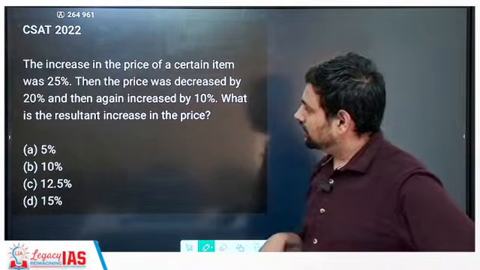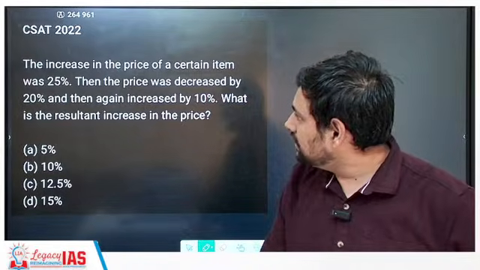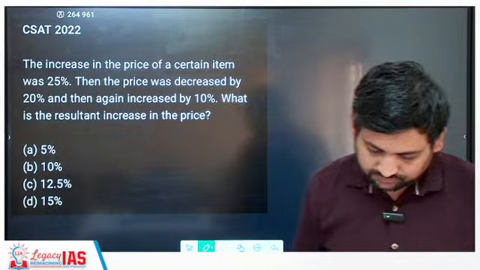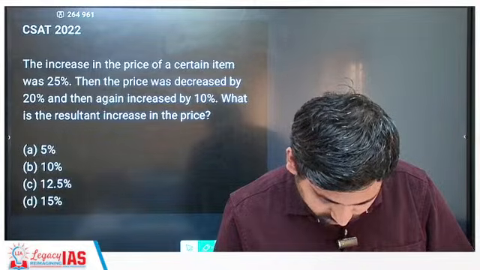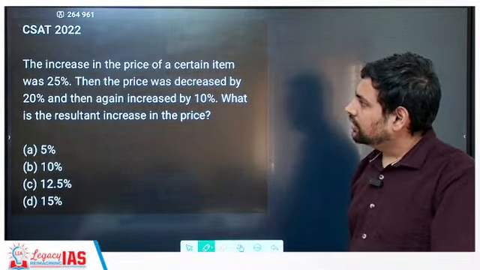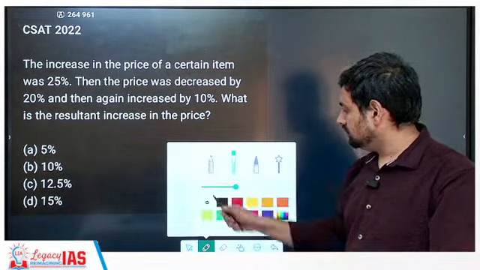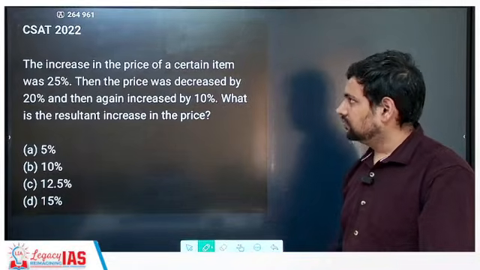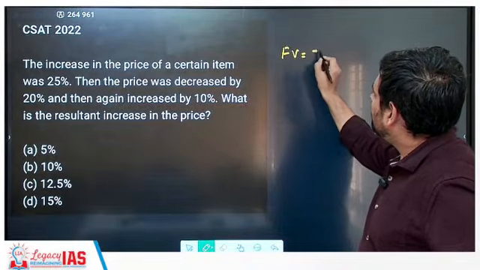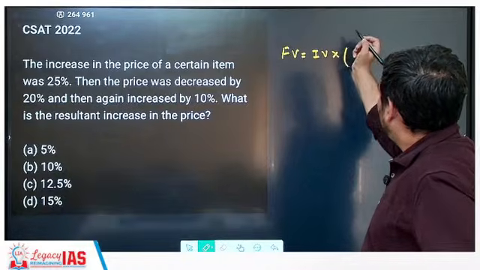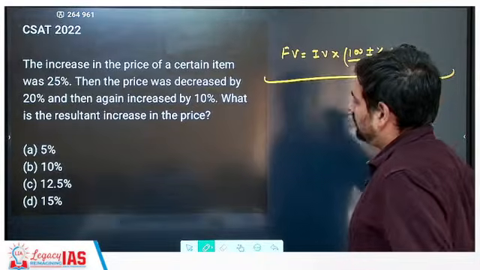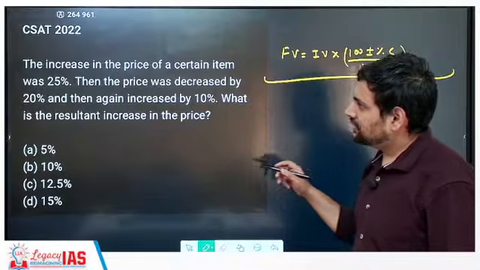Okay, now this is the question that was asked in 2022. So the increase in price of a certain item was 25%. So now I write: final value is equal to initial value into 100 plus minus percentage change by 100. Now this is the formula. Now let's get started. So the increase in the price of a certain item was 25%.